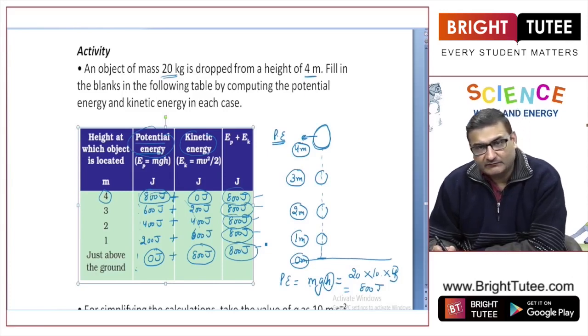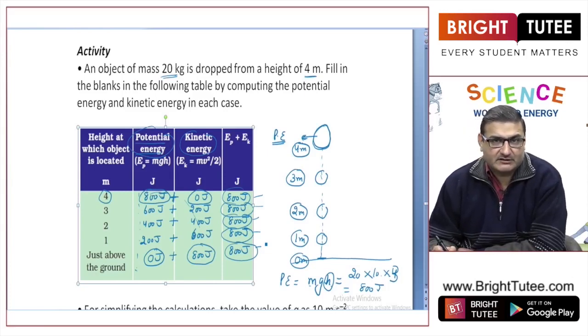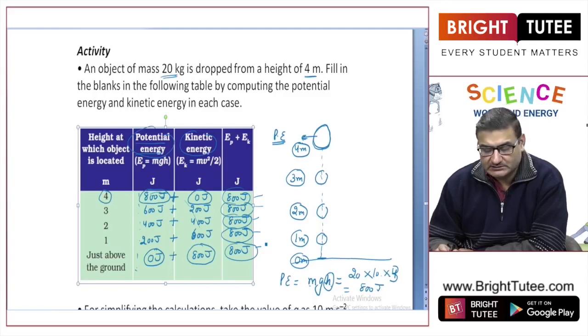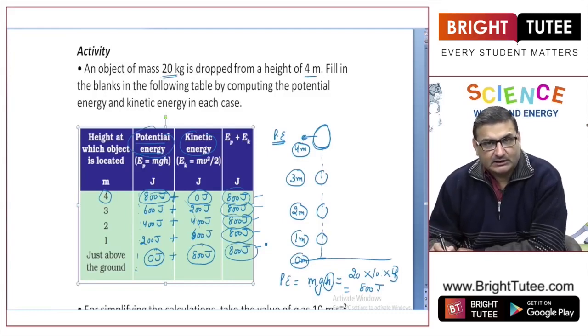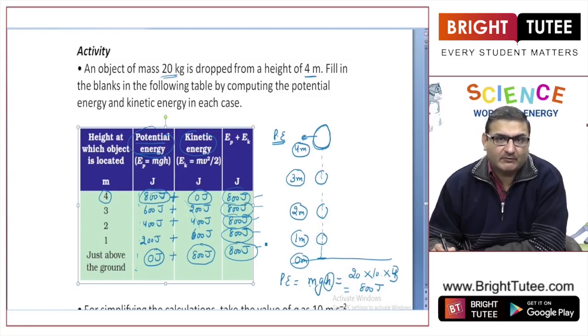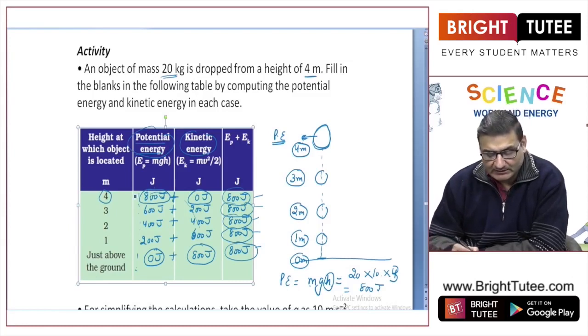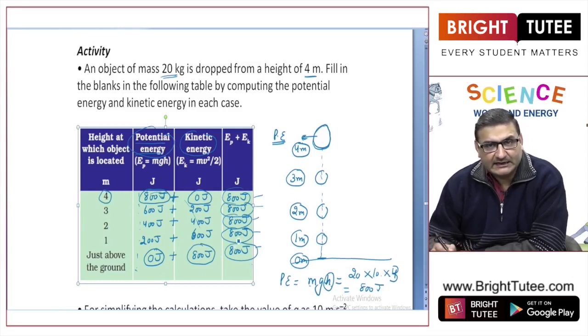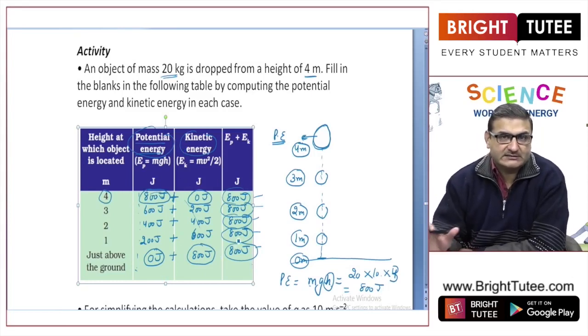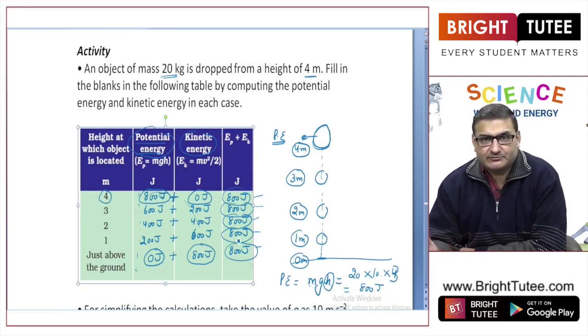So hence we can prove that the law of conservation of energy holds good. Now this is very important from the exam point of view. You are being asked to explain the law of conservation of energy with the help of an example of a free falling object or a free falling elastic ball, right? We'll assume some values and we have to show this table in order to prove it, and then we need to explain using this table that this activity shows the law of conservation of energy is proved.